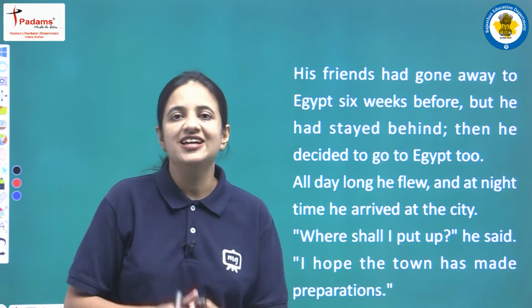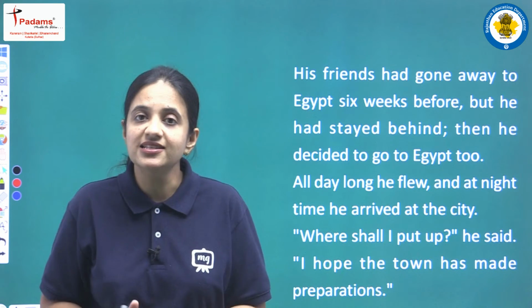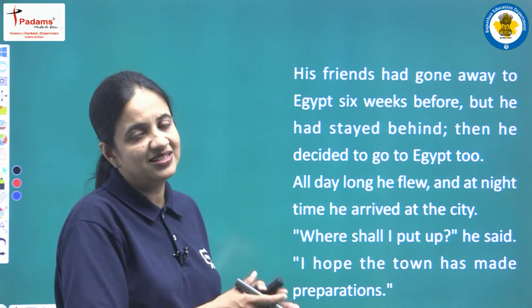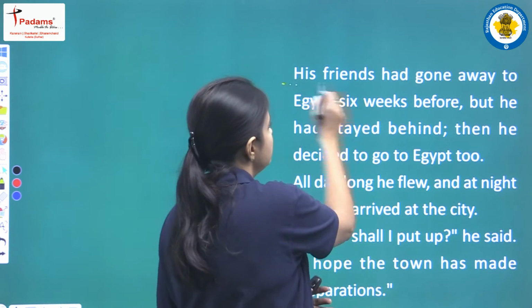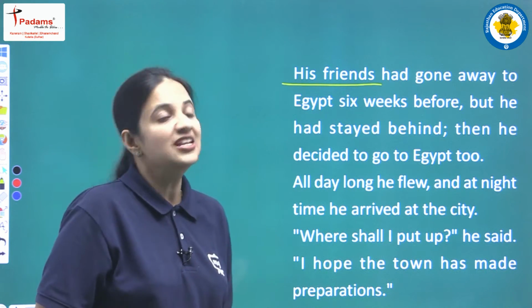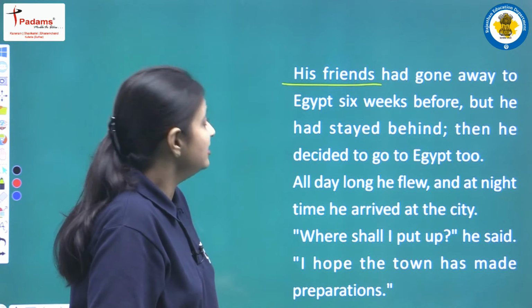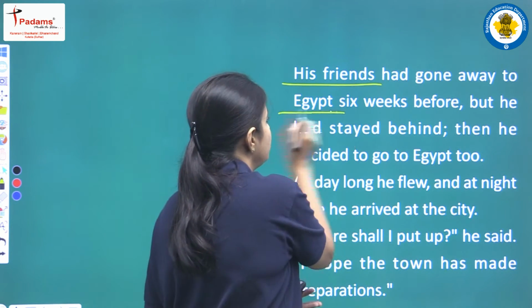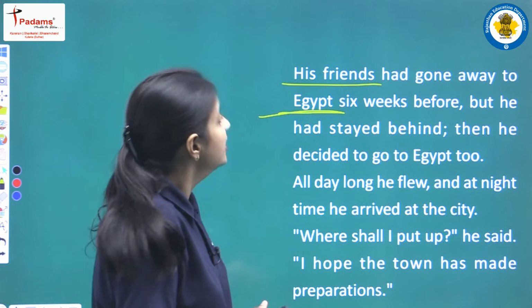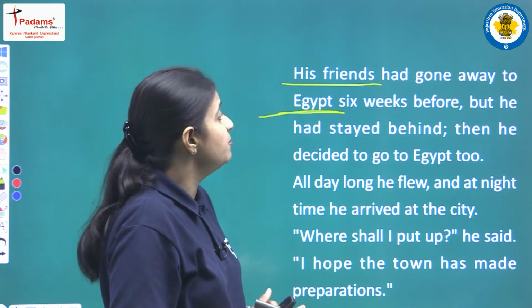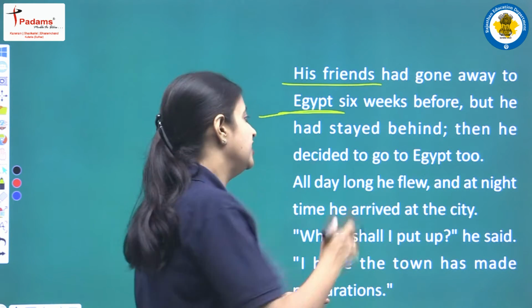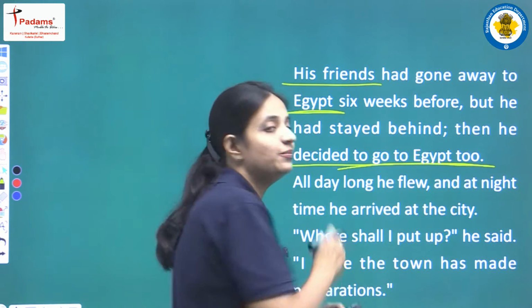Now the question is, why is this little bird swallow in that city? So now the writer is giving the explanation, the reason. The writer is saying that his friends, the swallow, the little birds, all the friends that he was having, had gone away to Egypt. Egypt, again, is the name of a country. They had gone 6 weeks before, but he, that swallow, had stayed behind, and now that swallow had decided to go to Egypt too, right?